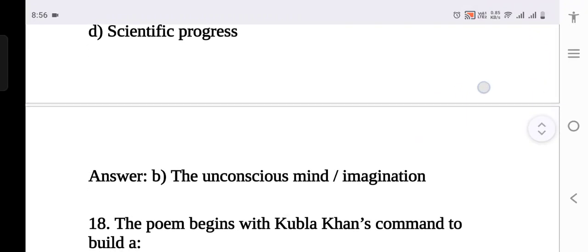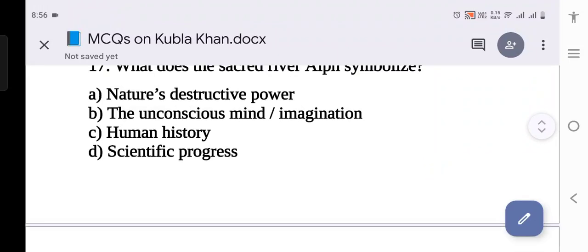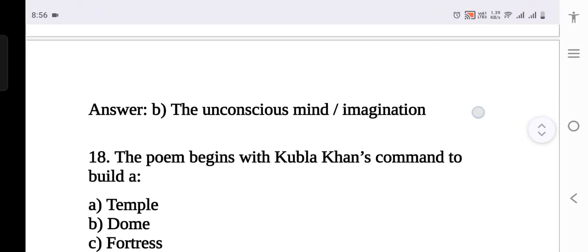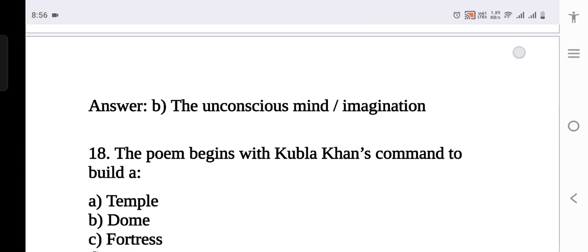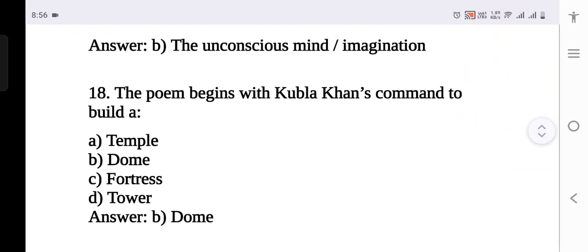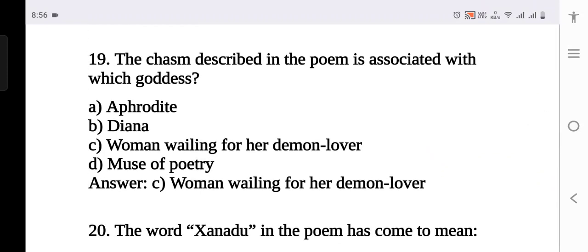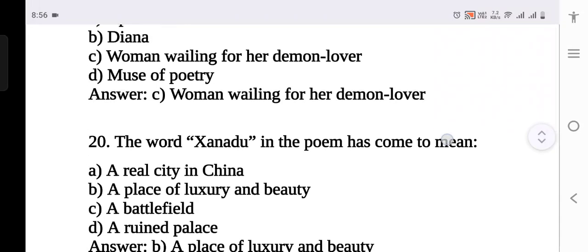The sacred river Alph symbolizes, what are the options? Second option, the unconscious mind, imagination. The poem begins with Kubla Khan's command to build a dome. The chasm described in the poem is associated with which goddess? A woman wailing for her demon lover.